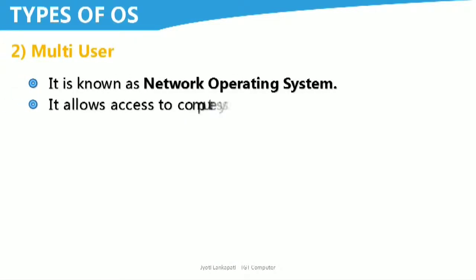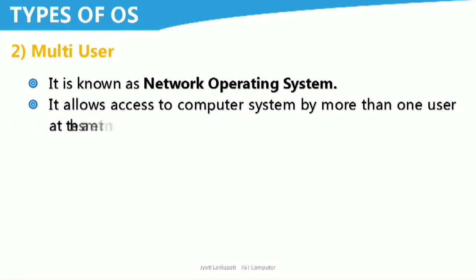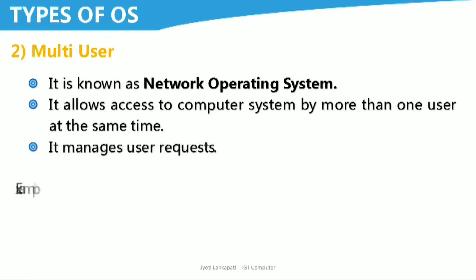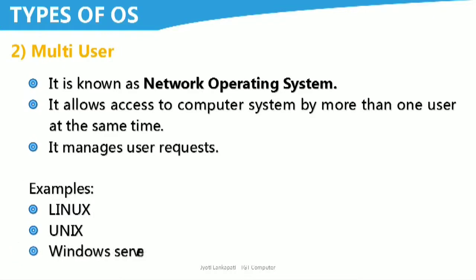The next is multi-user operating system. It is known as Network Operating System, that is NOS. It allows access to the computer system by more than one user at the same time. It manages user requests. In this, the computers are connected to the main computer through a network. Okay? Now what are the examples of the multi-user operating system?